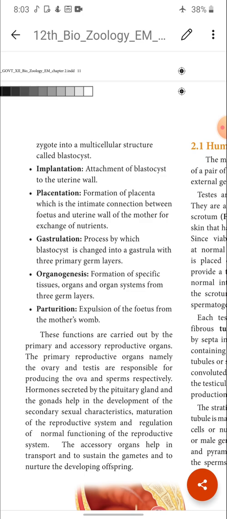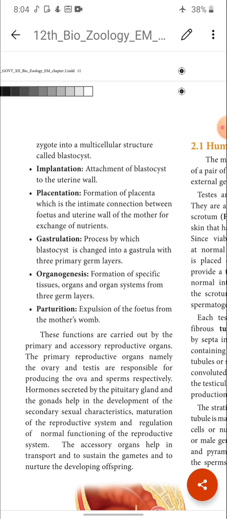And parturition is once the complete organs have developed from the three germ layers, the fetus develops and increases in size and weight, and once it attains full maturation, the fetus comes out of the mother's womb. That is called what? Parturition. Okay, these are the various stages of sexual reproduction. That is a 5-mark question, children.